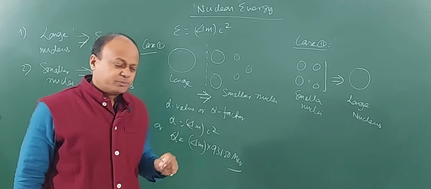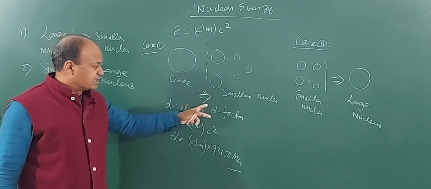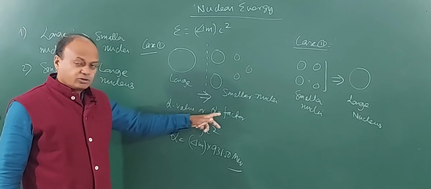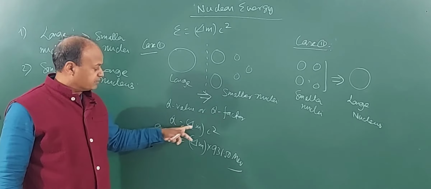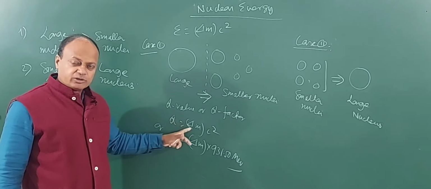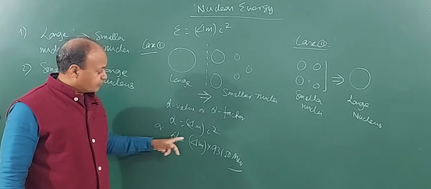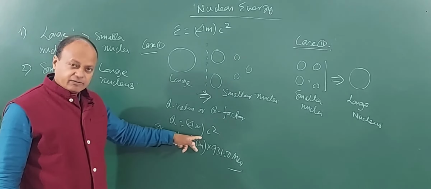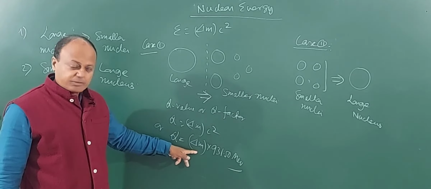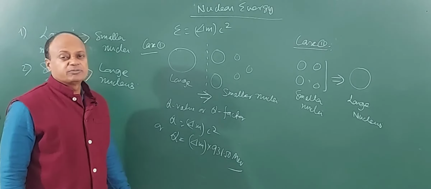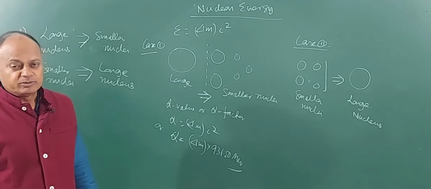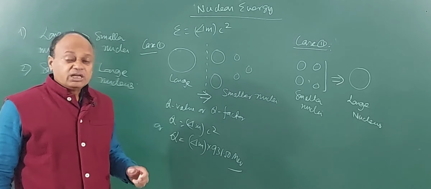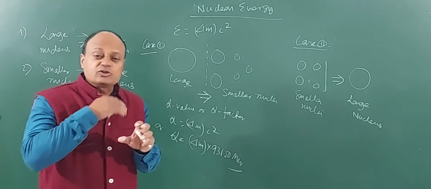In both cases, mass defect will be there and energy will be released, and this energy released in a nuclear reaction is called Q value or Q factor. It can be calculated by the formula Q equal to delta m into c square, or if the mass defect is given in atomic mass unit, then directly you can do delta m, obviously in atomic mass unit, multiplied by 931.50 million electron volt. That will be the unit in which we will be calculating the value of Q.